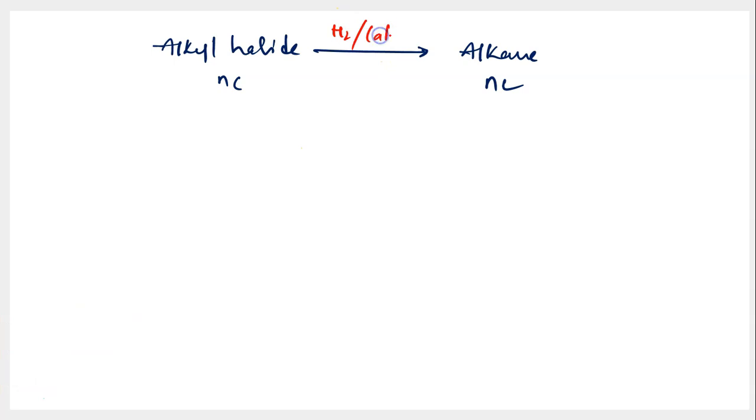Using hydrogen in presence of a catalyst, we can do it. Because you're using hydrogen in presence of a catalyst, you call this reaction reduction. And in this reduction, along with alkane, you have HX acting as a byproduct, if X is the halogen that is present over here in alkyl halide. So this is the first way to convert alkyl halides into the respective alkanes. Let's talk about the second way now.